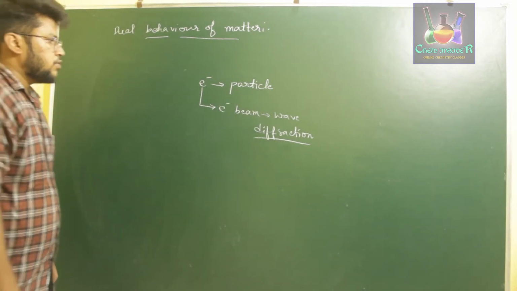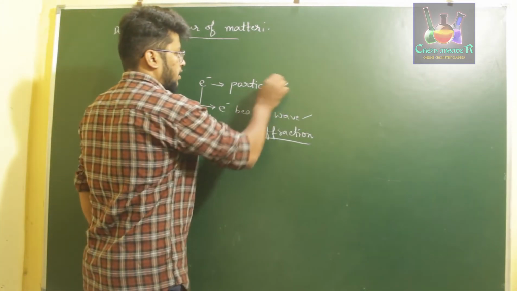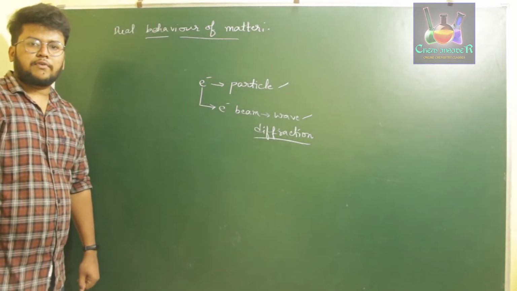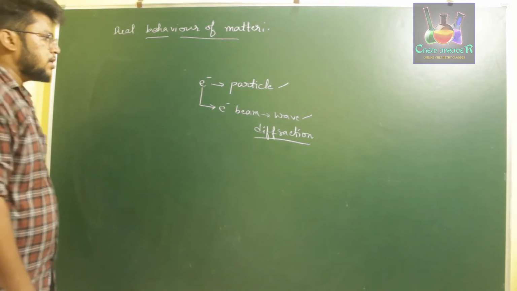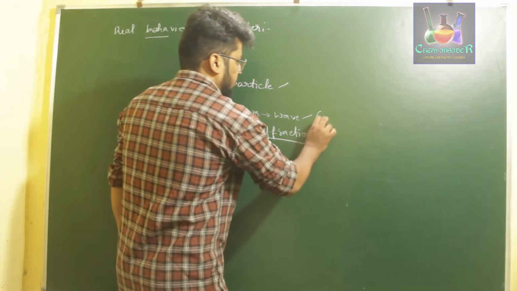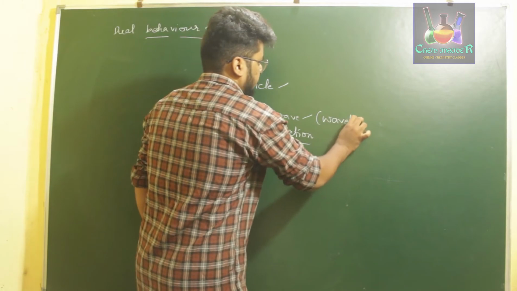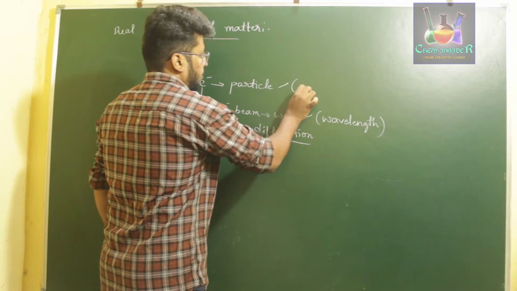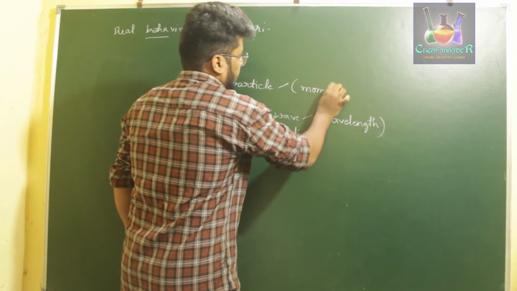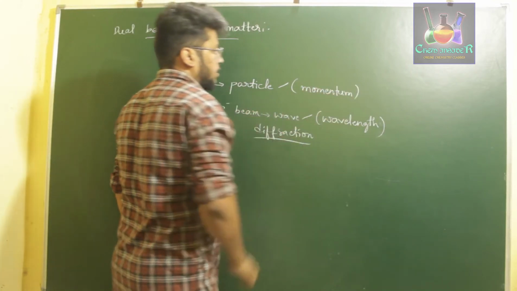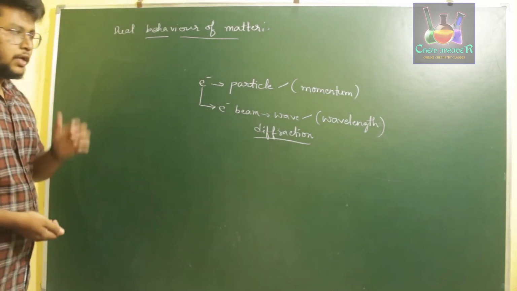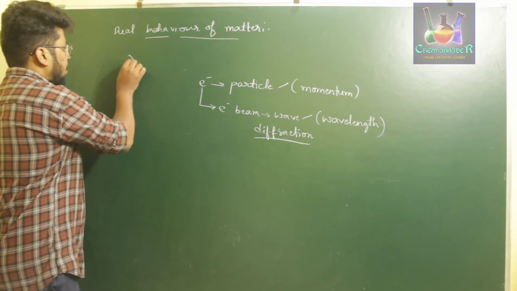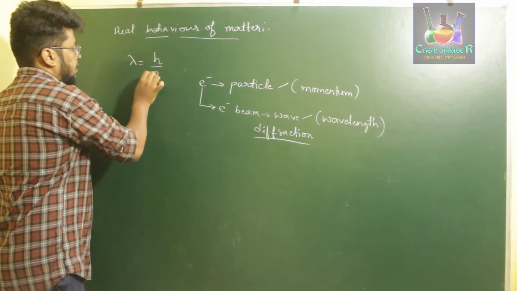Therefore, using these two theories, he gave a relation in order to explain the particle nature and the wave nature of matter. Wave nature was given by the terminology of wavelength, and the particle nature was given by the physical quantity of momentum. So he related the momentum and wavelength of a particle to one another in a mathematical expression which is given by lambda is equal to h divided by p.